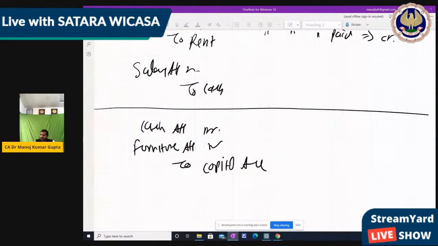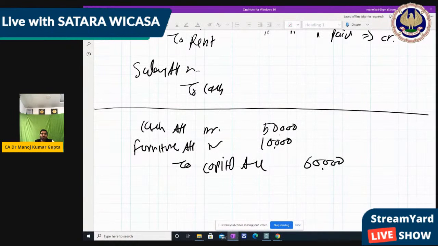Okay. So what amount? 50,000 for the cash, 10,000 for furniture, and 60,000 for the entire capital. Right. Now normally, in the format, this is the amount debit, and this is the amount credit.